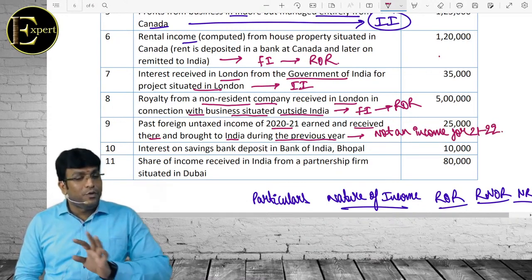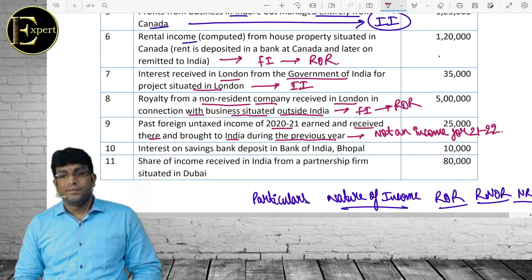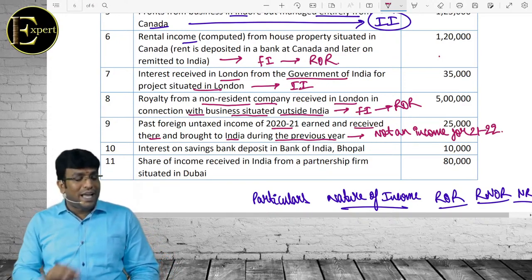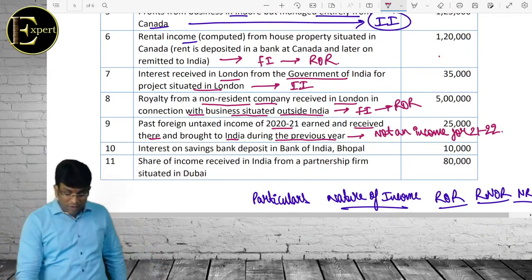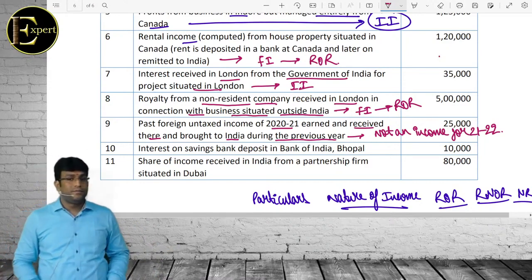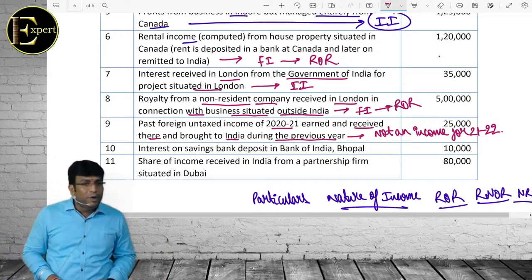We will not tax for anybody: not for ROR, not for RNOR, not for NR. Because the logic of the point is this income is of 2021, not 21-22. You're getting my point, everybody?